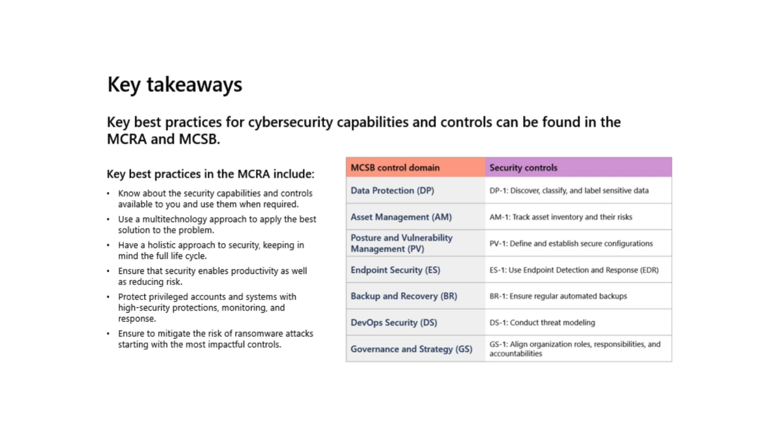Key best practices in the MCRA and the Microsoft Cloud Security Benchmark, MCSB. This is only a subset of the MCRA and MCSB best practices. Know about the security capabilities and controls available to you and use them when required. Use a multi-technology approach to apply the best solution to the problem. Have a holistic approach to security, keeping in mind the full life cycle. Ensure that security enables productivity as well as reducing risk. Protect privileged accounts and systems with high security protections, monitoring, and response. Ensure to mitigate the risk of ransomware attacks starting with the most impactful controls.